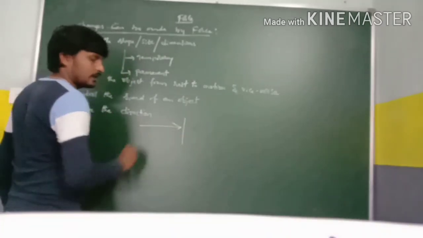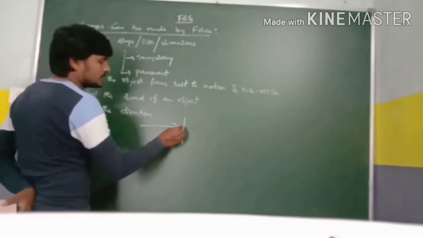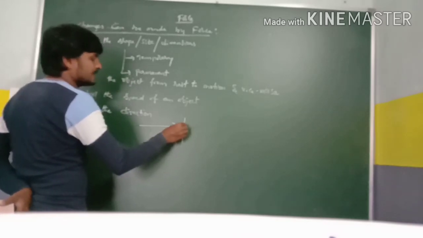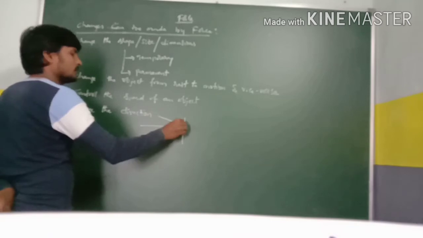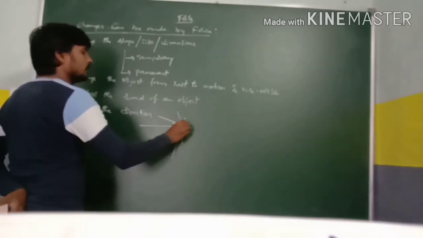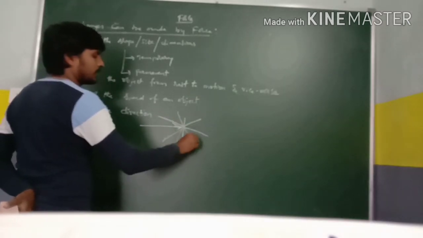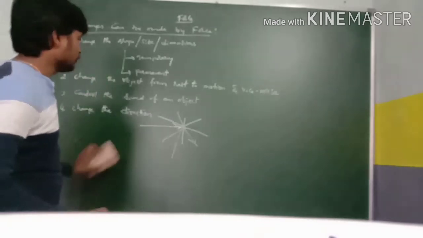Here a batsman is there. Whenever the batsman hits the ball, that ball can change its direction in this direction or in any direction, depending upon the batsman.